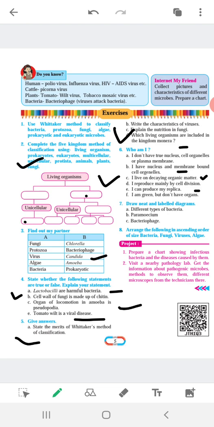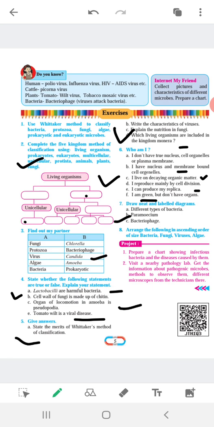Okay, now I can produce my replica. Who can reproduce a replica? I think it is a virus maybe. देखते आपको आता है या नहीं. I am green but don't have organs. Which organism is green and doesn't have organs? You also know that. Now see question 7.